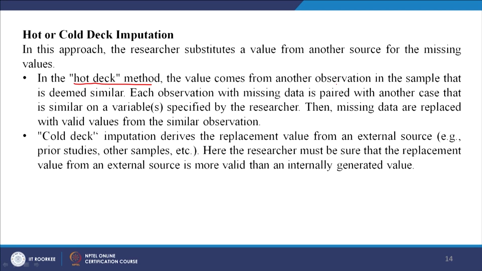So another observation which is very similar looking, right? Each observation with missing data is paired with another case that is similar on a variable specified by the researcher. So any similar looking variable, if it is available, you can use that variable's data and fill up this missing data. Then the missing data is replaced with valid values from the similar observation. This is a hot approach, okay.